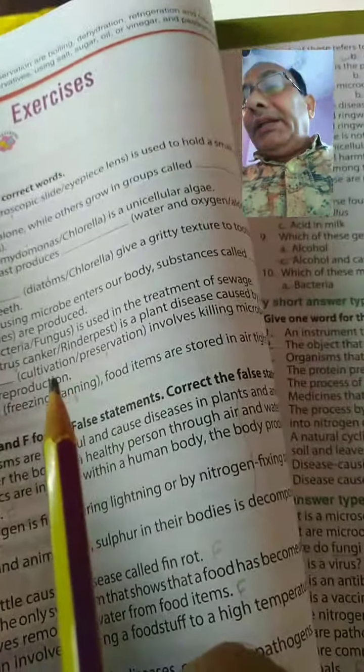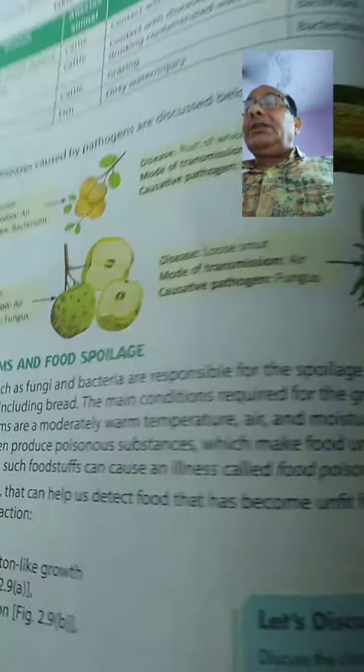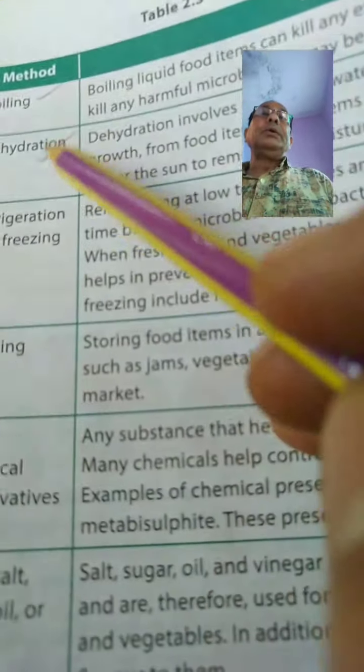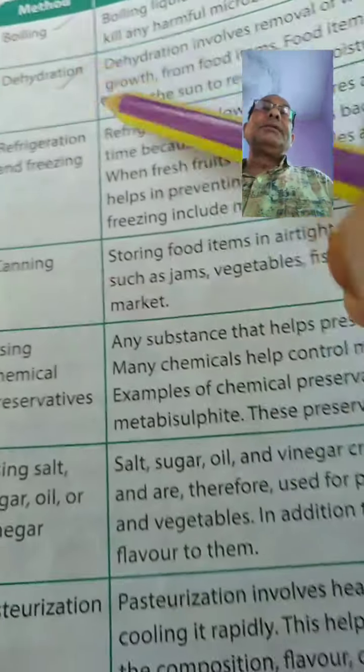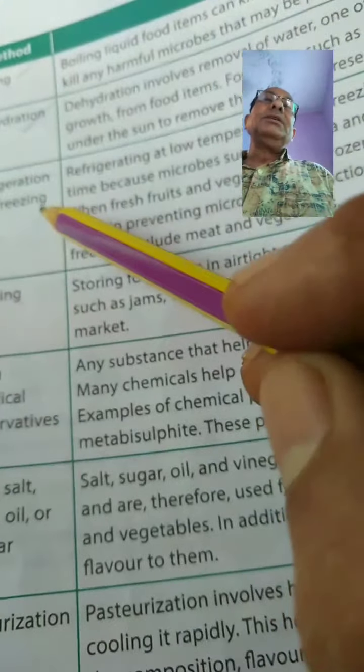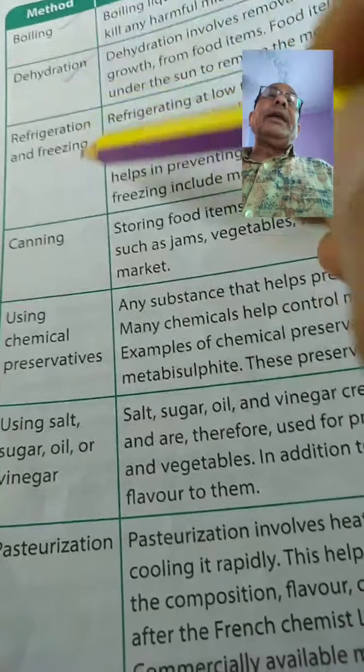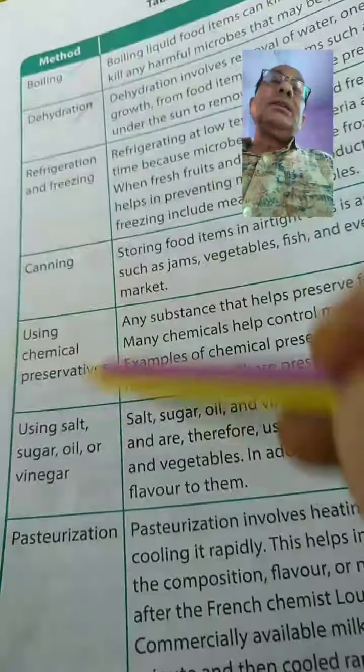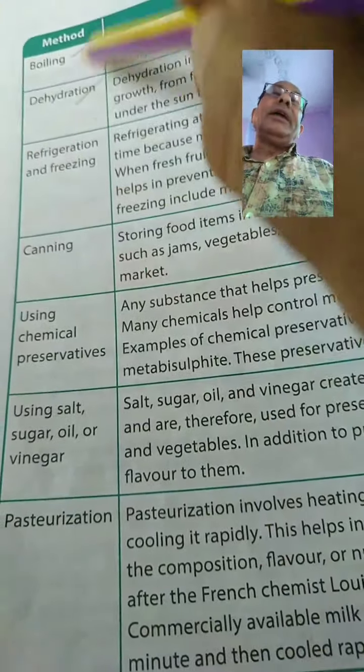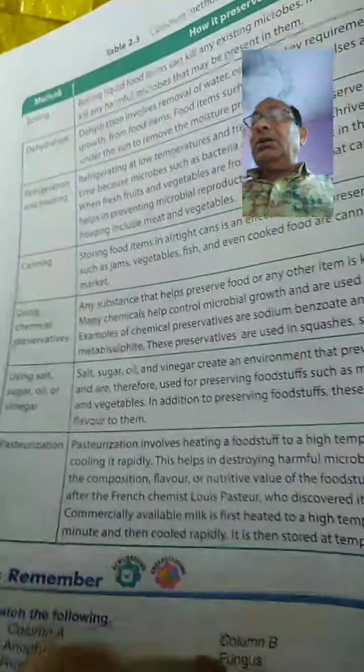Name any three methods of food preservation. Number 1, boiling. Number 2, dehydration. Number 3, refrigeration or freezing or canning. You can write any three of these food preservation methods. This is all about the short answer type questions of the second chapter. Complete it in your notebooks.